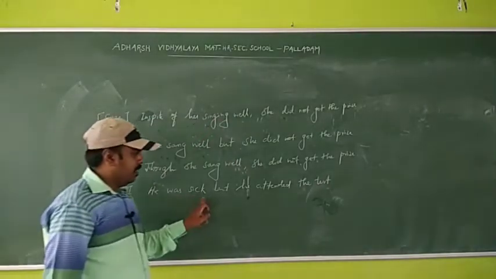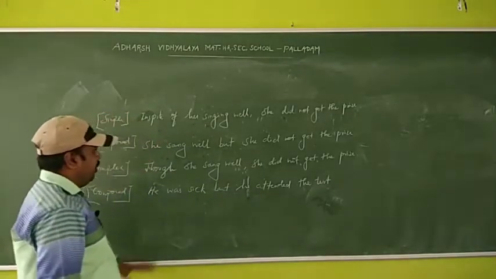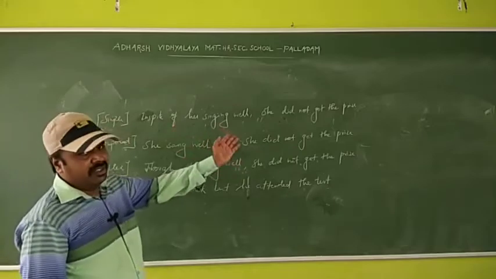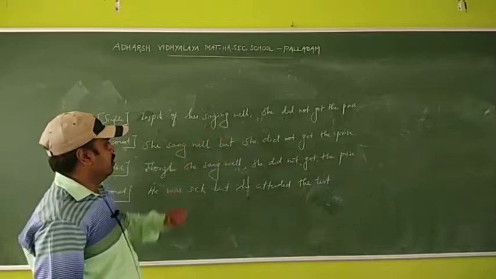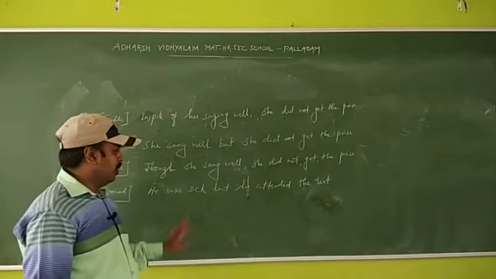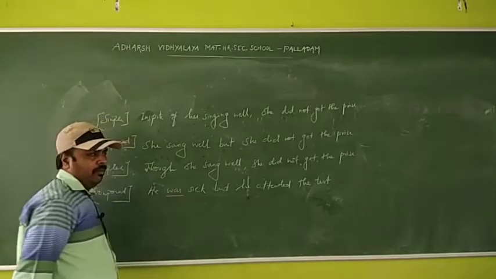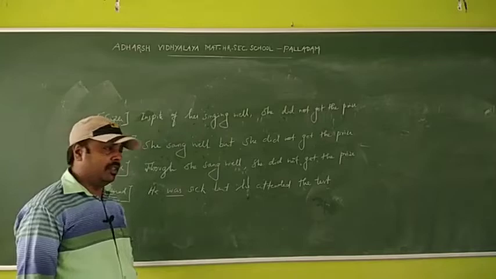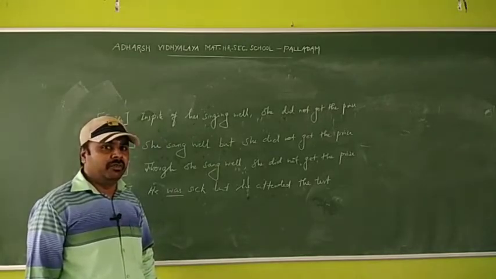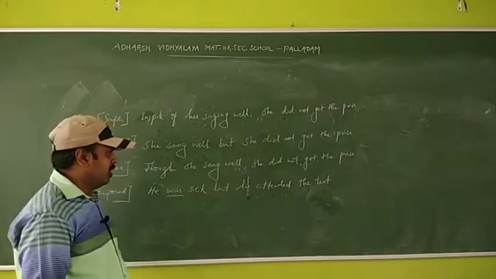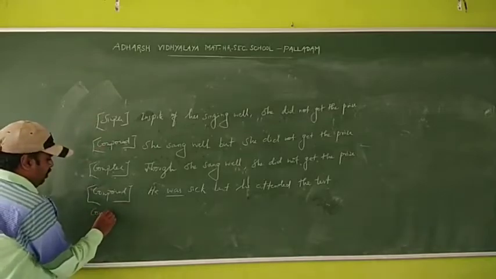He was sick, but he attended the test. See, in the earlier sentences we saw that walked and sang, the main verb is there. But here, he was sick, there is no main verb. It is a be form. So what is a be form? It is am, is, are, was, were. These are all be form verbs. Okay.